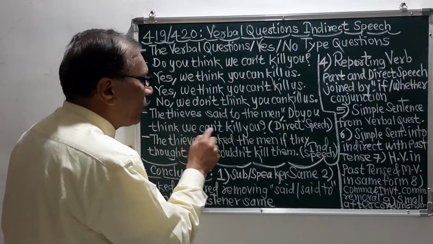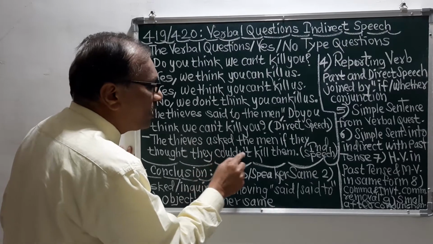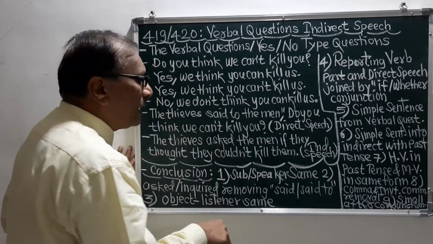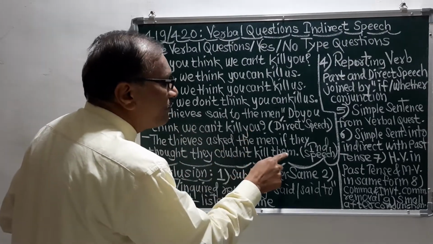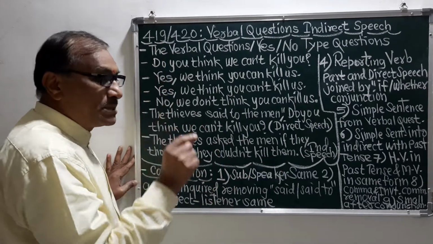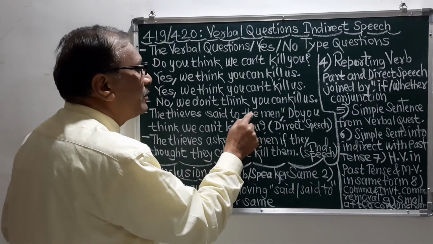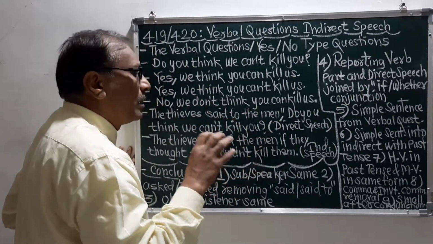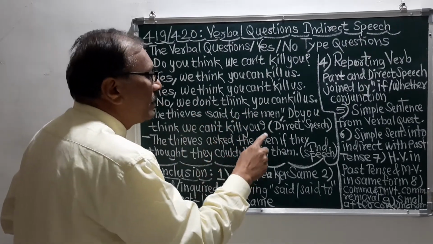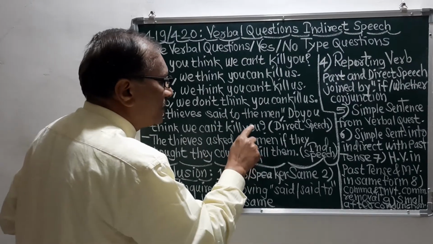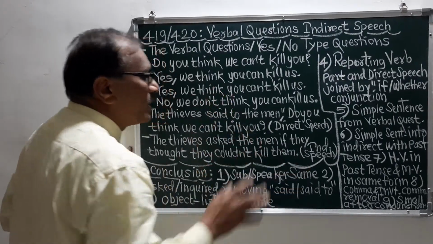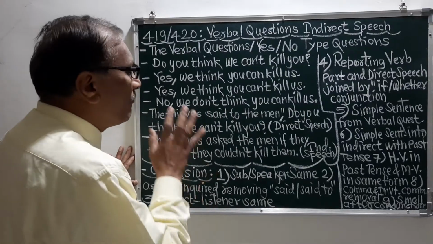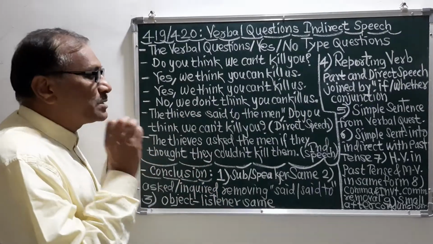So here "cannot kill" has become "couldn't kill." And then again this you has become "them," because what is this you? This you is the main, and the main is the plural form, and that's why here this you has become "them." So in this way we have finished this indirect speech.